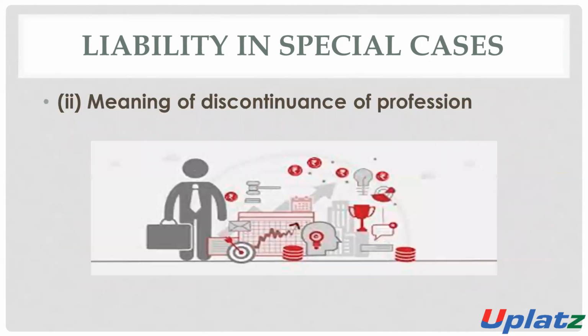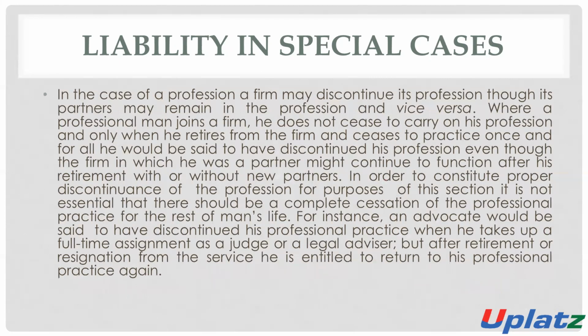Now, what is the meaning of discontinuation of profession? Discontinuation of profession is when the profession of any firm, or of any person, is discontinued. In the case of profession, a firm may discontinue its operation, though its partners may remain in the profession. The partners are there, they are in the profession, but the firm discontinues its profession.